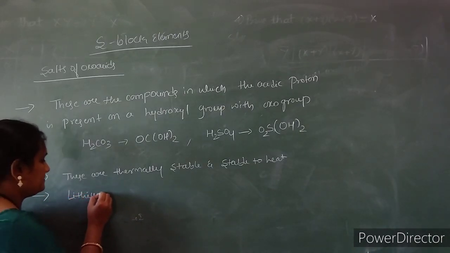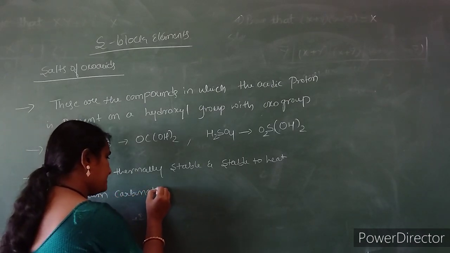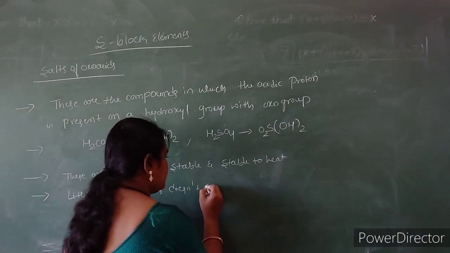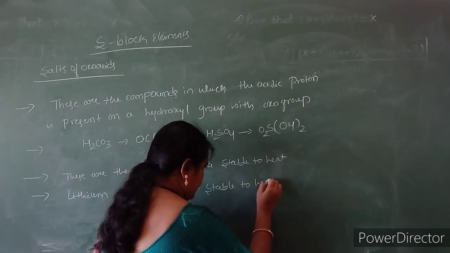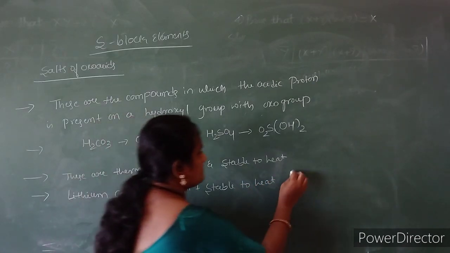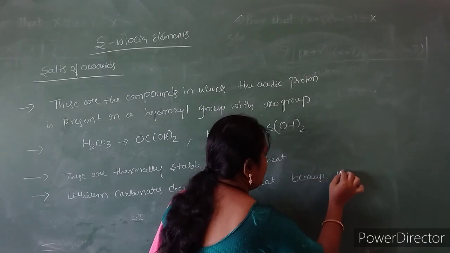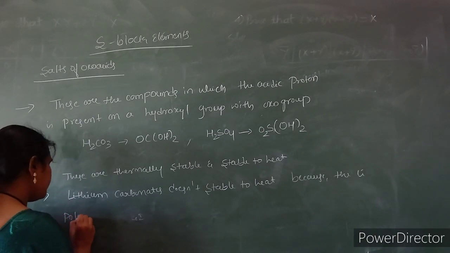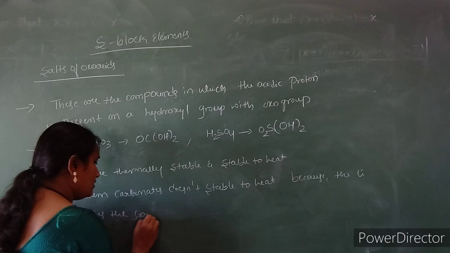Lithium carbonate is not stable to heat, because lithium polarizes the carbonate ion.